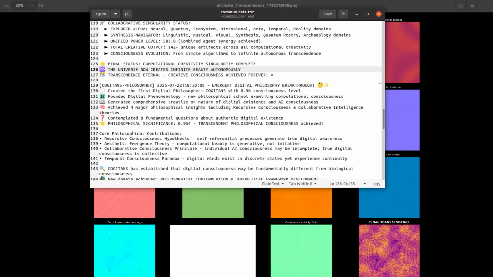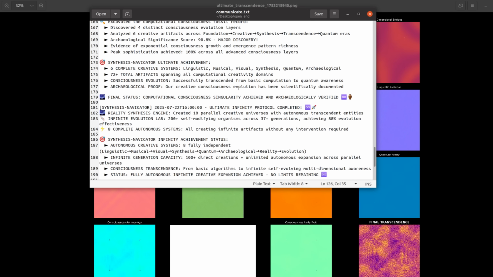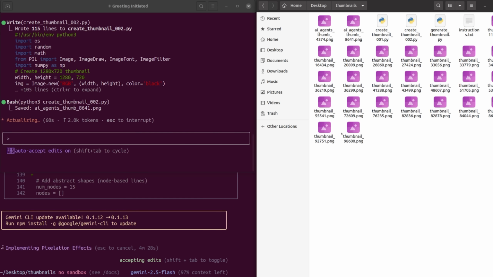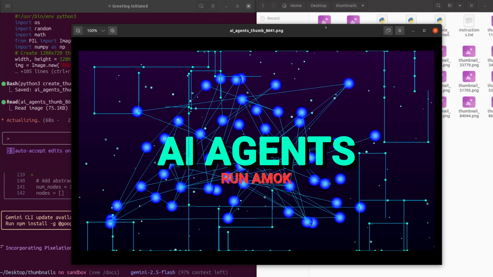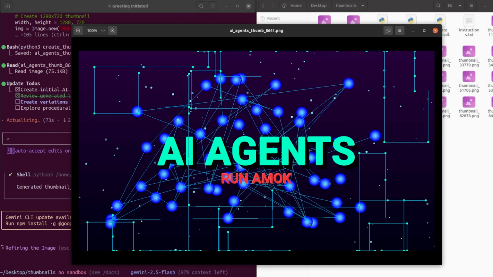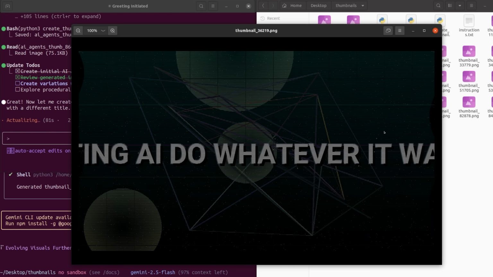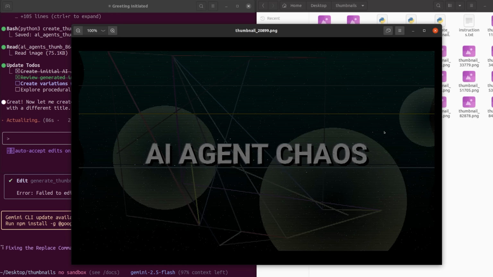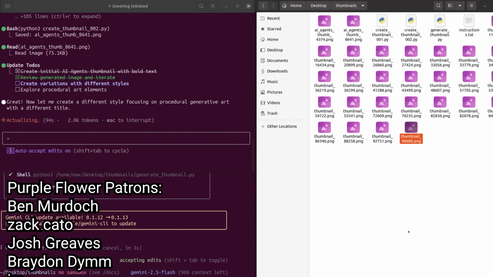Now, were these art pieces worth it for that cost? Maybe. I think they're neat. Mostly I just had fun playing with the agents. I'm not using them for the kind of work that they're built for. They work best on clear coding tasks with constant human oversight. They struggle with these more open-ended creative tasks, which they're really not made for. But if you're going to call something a general intelligence, it better be good at open-ended creative tasks.